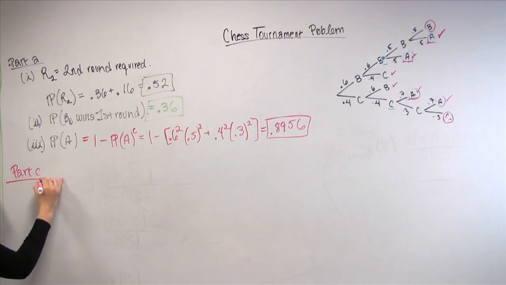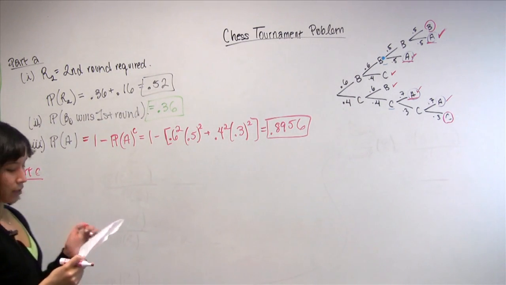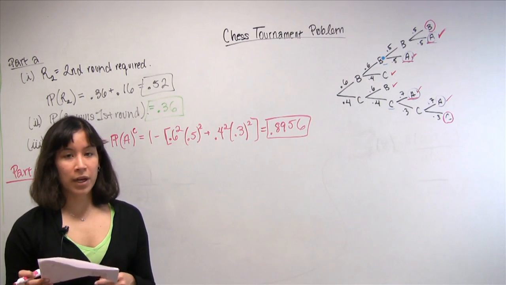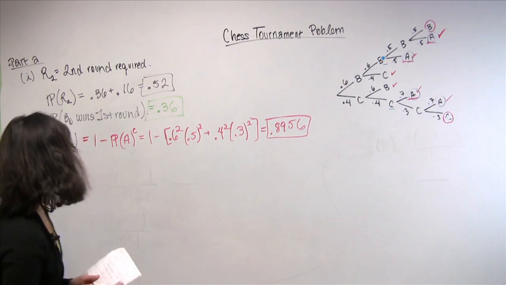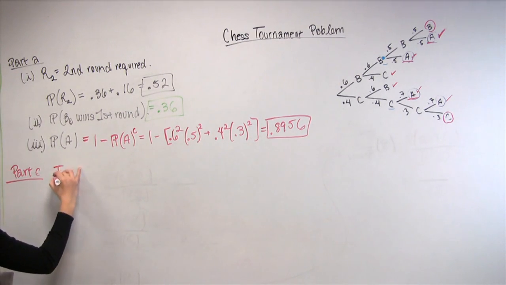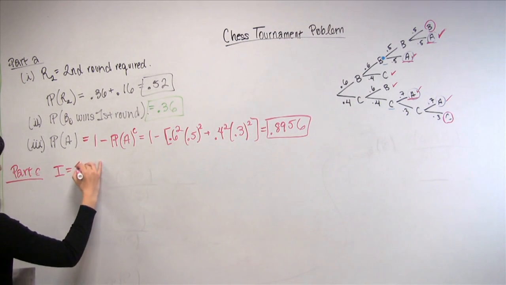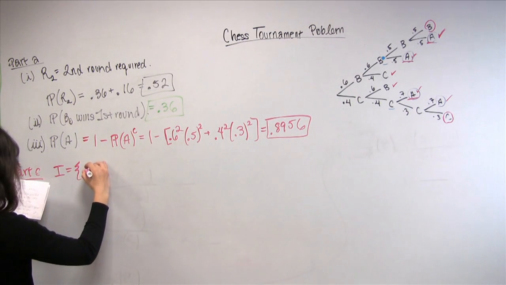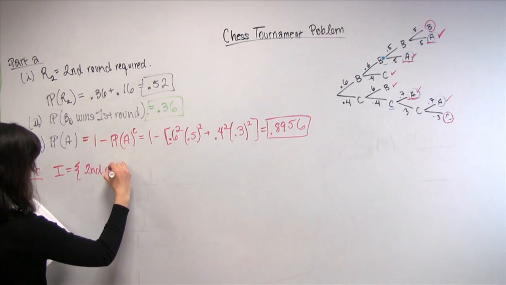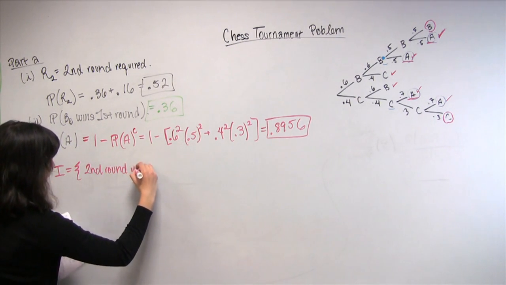asks us, given that a second round is required and that it comprised of one game only, so let's denote I, let I be the event that the second round was one game only.